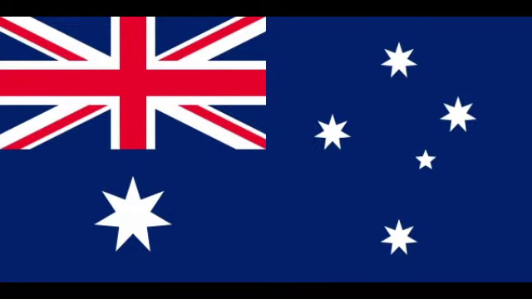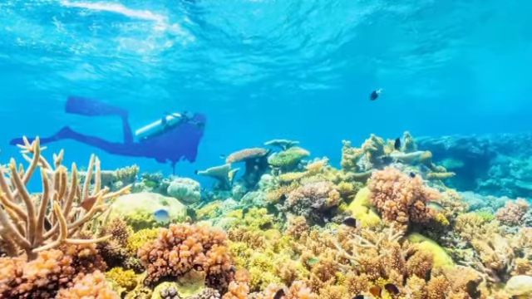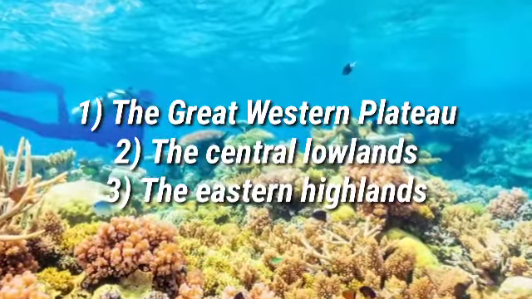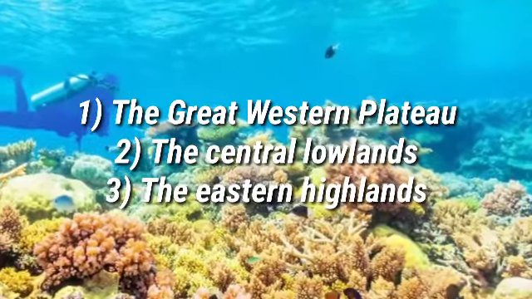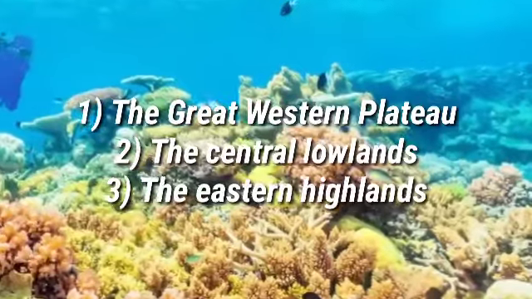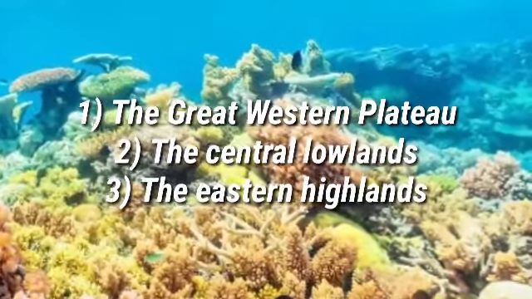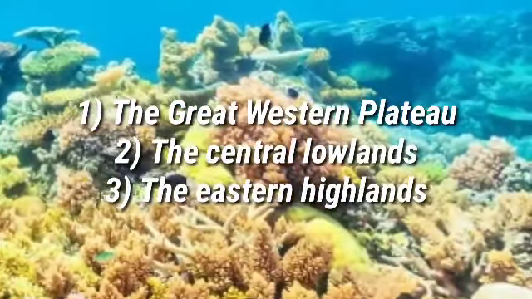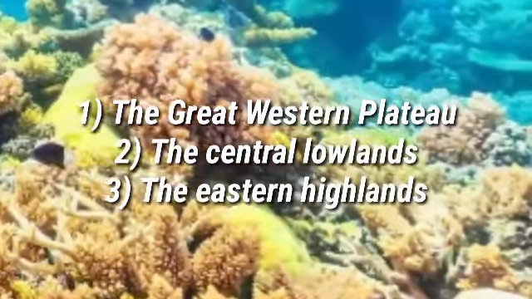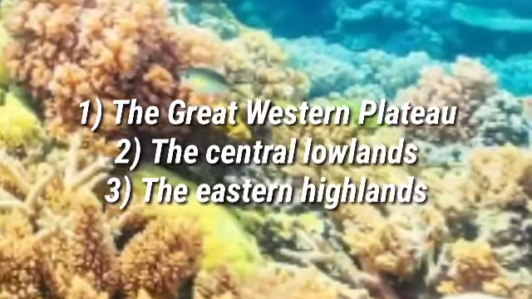Australia is the largest island and smallest continent in the world. Next one you see physical divisions. It is a continent with very low irregularities in topography. Based on the nature of topography, it can be divided into three physical divisions, namely the Great Western Plateau, second one the Central Lowlands, third one the Eastern Highlands.